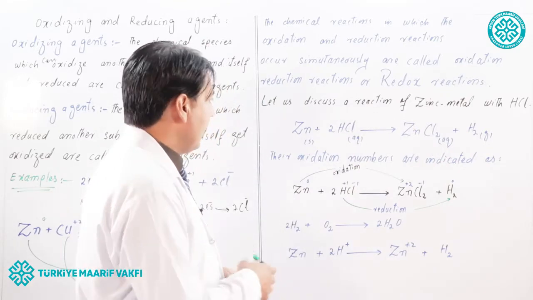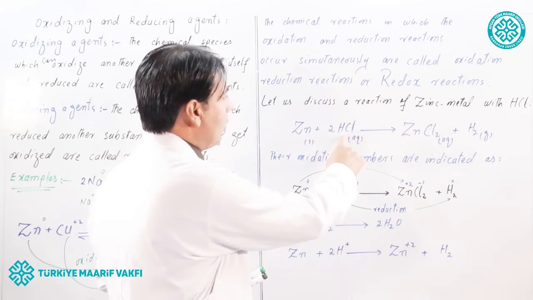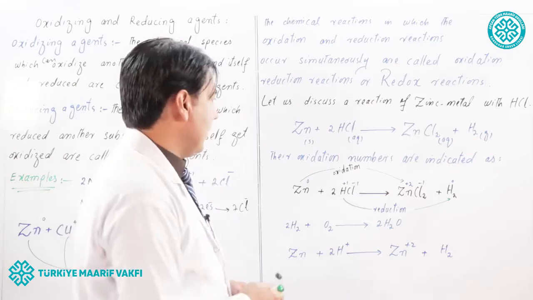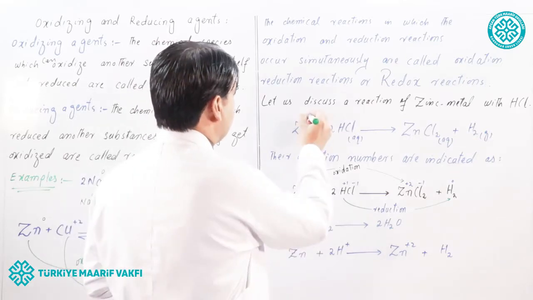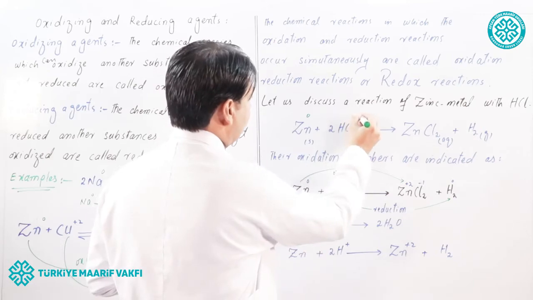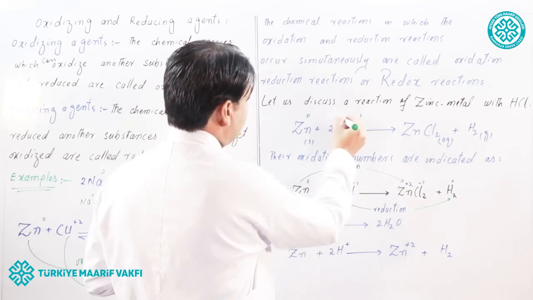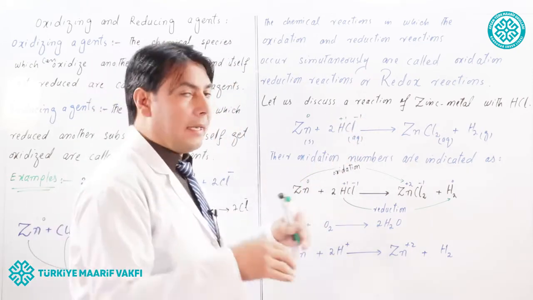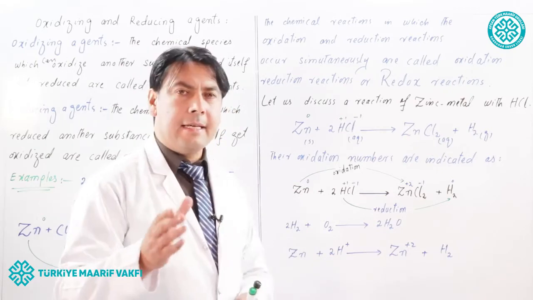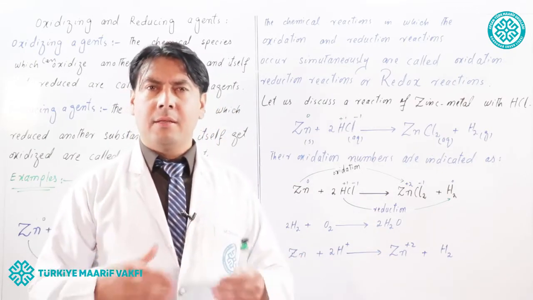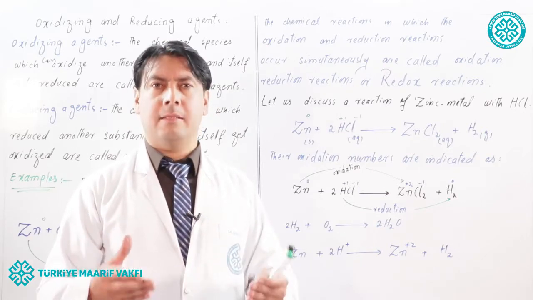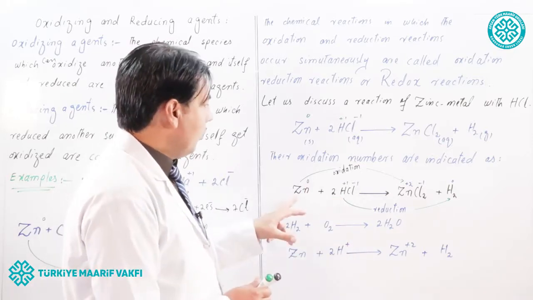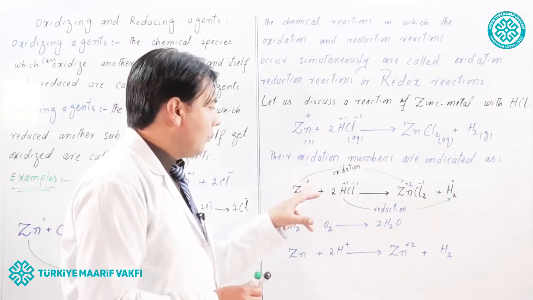Look here, when zinc reacts with hydrochloric acid, they will form zinc chloride and hydrogen gas. So what is the oxidation state of zinc here? 0. The oxidation state of chlorine is -1 and the oxidation state of hydrogen is +1. Their oxidation numbers are indicated as follows: the oxidation number of zinc, of hydrogen and of chlorine.